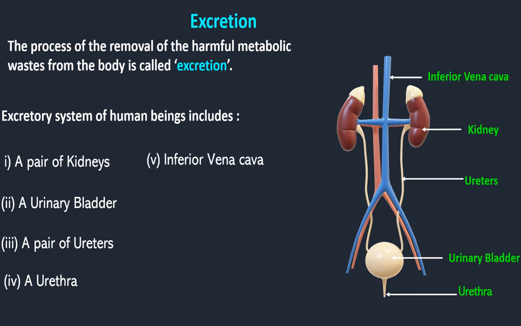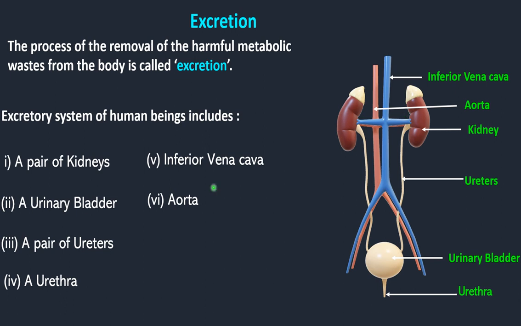Then there is the inferior vena cava, the blue colored pipe like blood vessel. Then there is the aorta, which brings oxygenated blood to the kidney, and the inferior vena cava brings deoxygenated blood to the kidney.